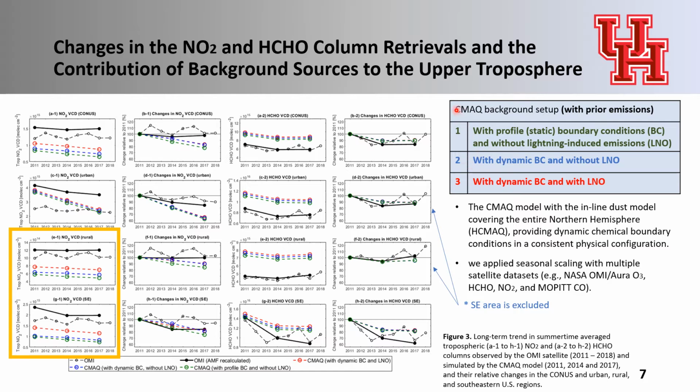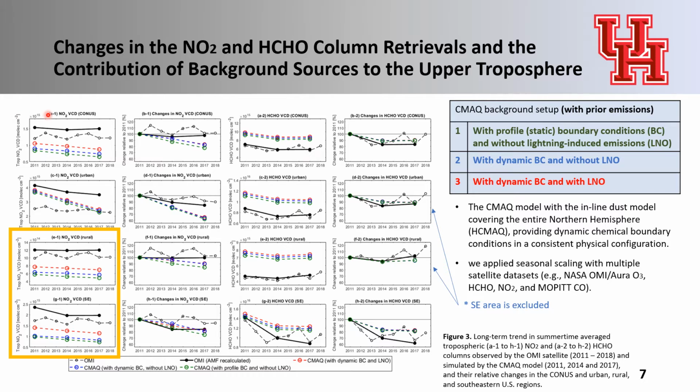We applied 3 CMAQ background setups with the prior emissions to see the contribution of background sources to the upper troposphere. First one is with the profile boundary conditions and without lightning-induced emissions. Second one is with dynamic boundary conditions, which is from hemispheric CMAQ simulation with seasonal scaling with multiple satellite datasets and without lightning emission. The third setup has both dynamic boundary conditions and lightning-induced emissions.